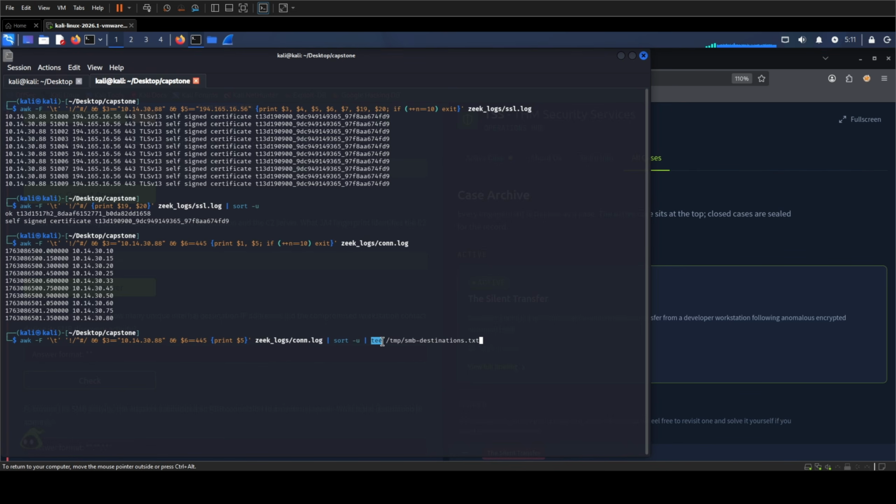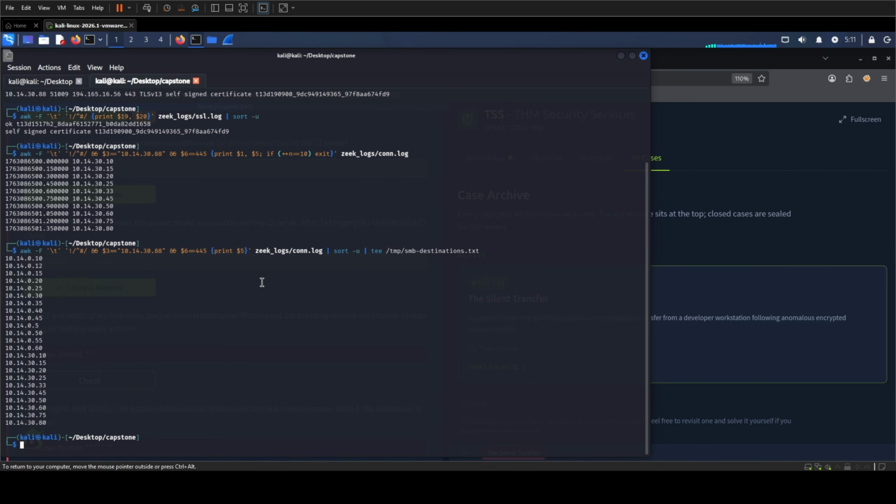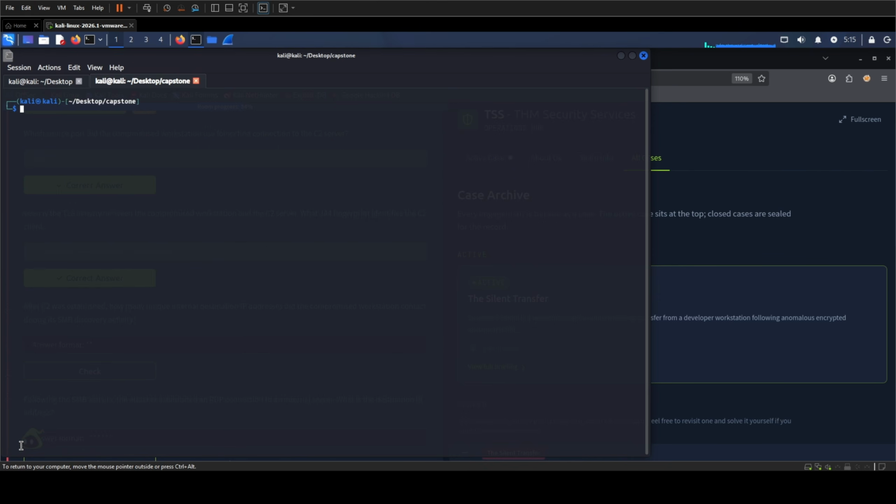The final tee command does two things at once. It keeps the complete deduplicated list visible on screen, while saving that exact same list to a temporary file called smb-destinations.txt. This means the evidence we inspect and the data we count are identical. At this point, each line in the saved file represents one unique internal destination, not one individual connection attempt.